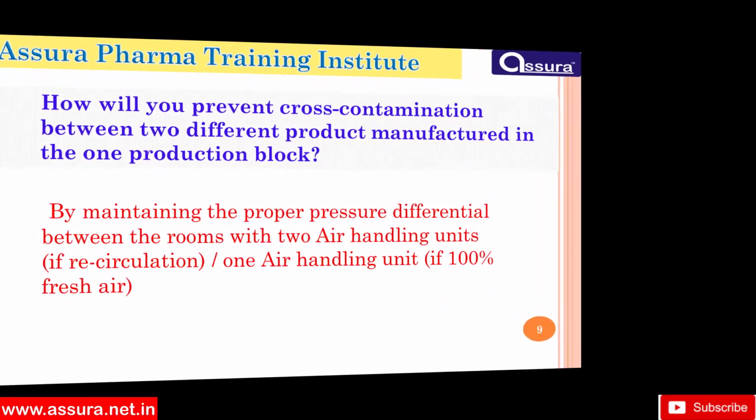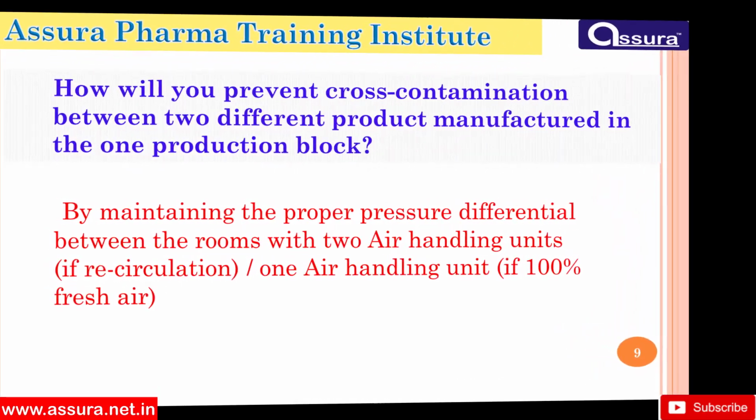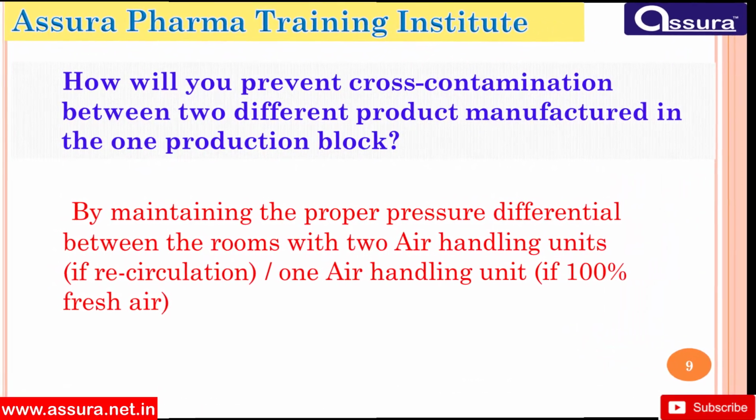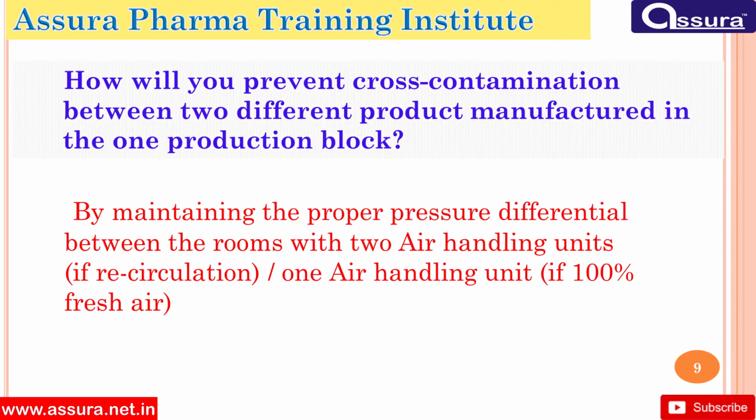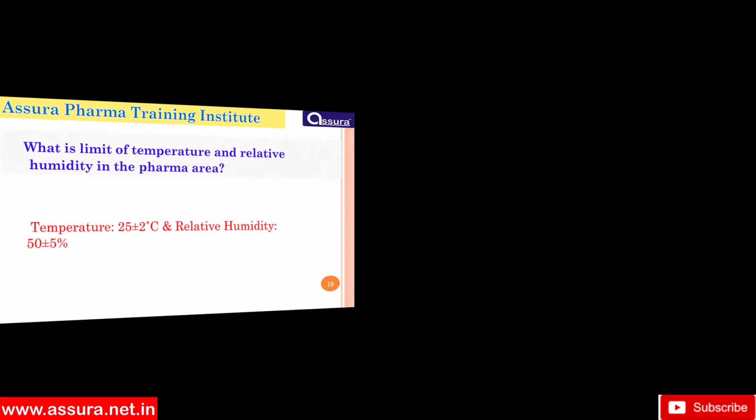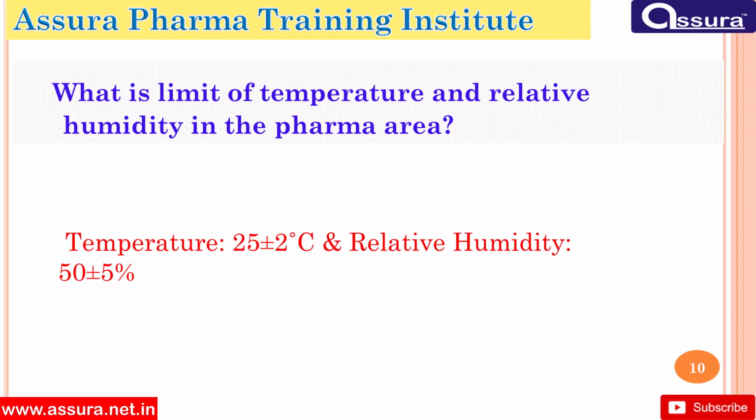Next, how will you prevent cross-contamination between two different products manufactured in one production block? By maintaining the proper pressure differential between the rooms, with two air handling units or one air handling unit. Next, what is the limit of temperature and relative humidity in pharma area? Temperature is 25 plus or minus 2 degrees Celsius and relative humidity is 50 plus or minus 5 percent.